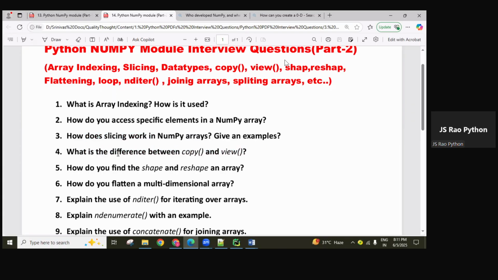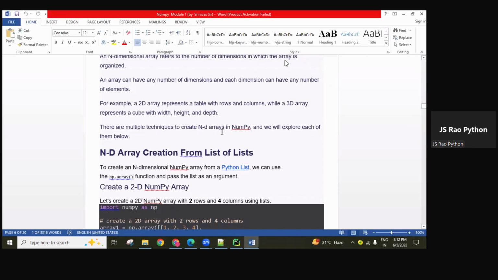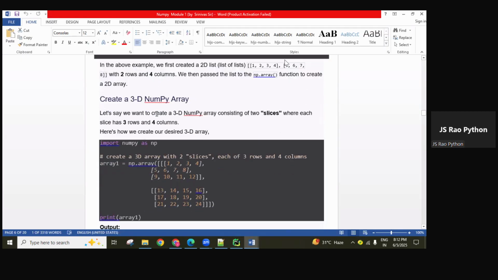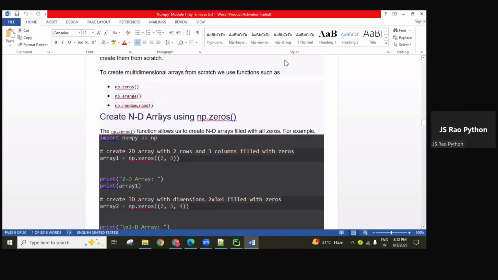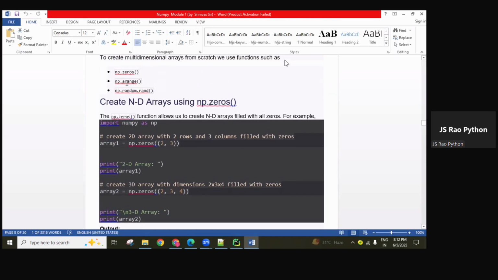Next, the difference between the copy and view functions, guys. These things we'll discuss slowly. Shape, reshape, copy, view, and the multi-dimensional array object, ndarray, a little bit. We'll discuss after some time. Before that, we'll discuss different attributes. These things are already explained, guys. Scroll down. Zeros method, arange method, rand method, all explained.